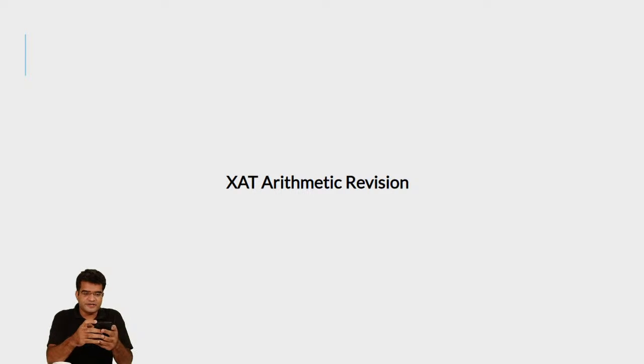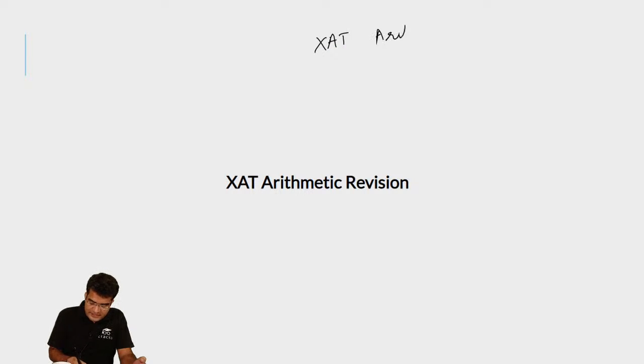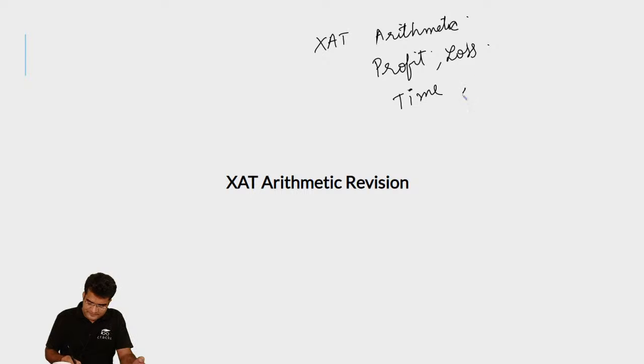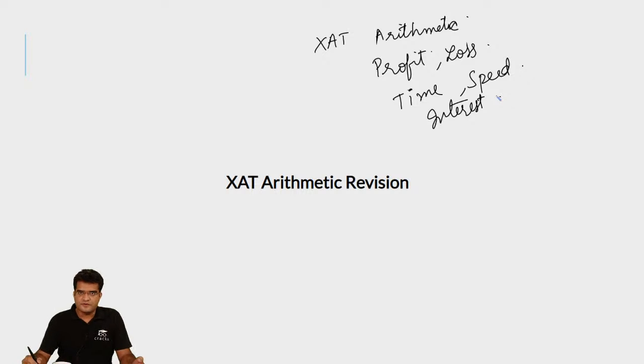Today we'll be looking at a very important topic for XAT, which is XAT arithmetic. So we'll be looking at topics like time, speed, distance, profit and loss. We'll also be looking at some compound interest and simple interest. These are the things that we'll be looking at today. So we'll be answering some questions. I think we are looking at 8 questions today.